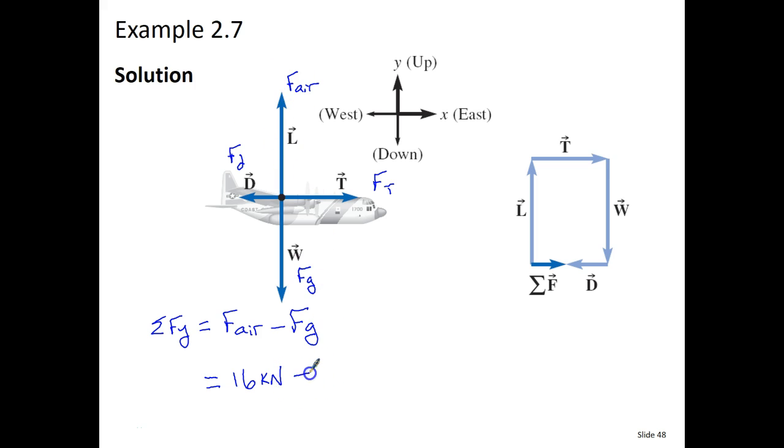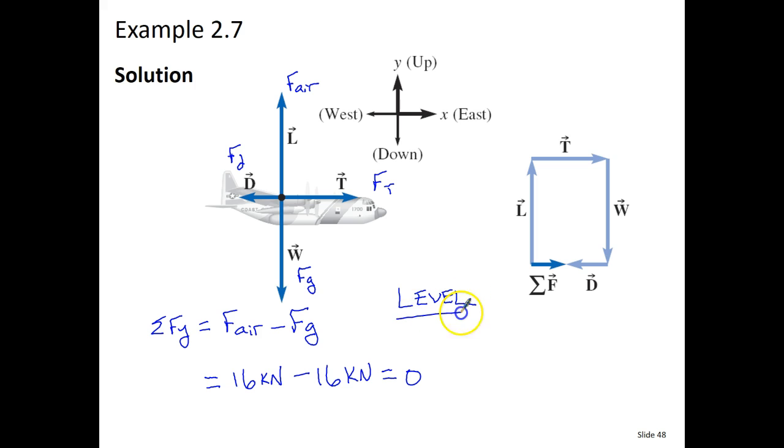And we're going to now subtract from that the weight of the airplane, and that is also 16,000 newtons. So here we see that the sum of the forces in the up and down direction, in the y direction, is 0. That means that this plane is flying level. It is not gaining altitude and it is not falling.